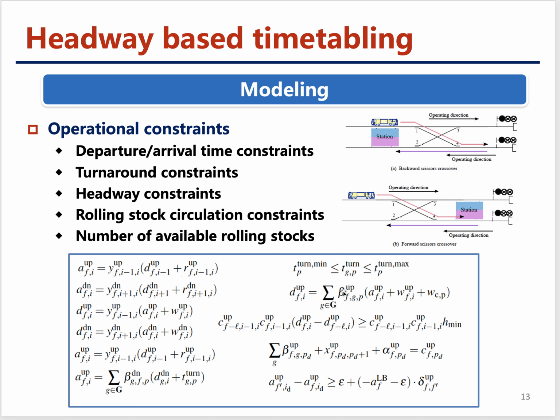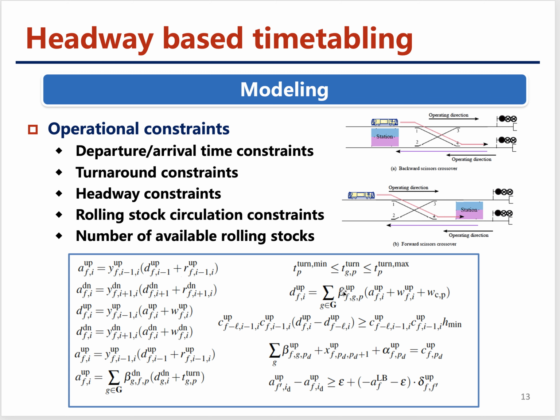And the constraints we consider here involve those 5 parts. The first one is the departure and arrival time constraints, which should satisfy the minimum running time constraints, the maximum running time constraints, and the minimum waiting time constraints. And if the trains need to turn around at a station, then it should satisfy the minimum turnaround constraints, and also the headway between the trains should satisfy the minimum headway.